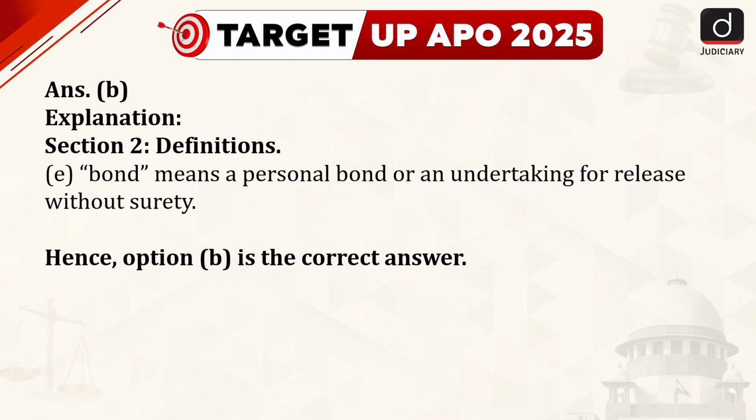Section 2 Clause E of the BNSS stands for bond and states that it means a personal bond or an undertaking for release without surety. So the correct answer is option B.